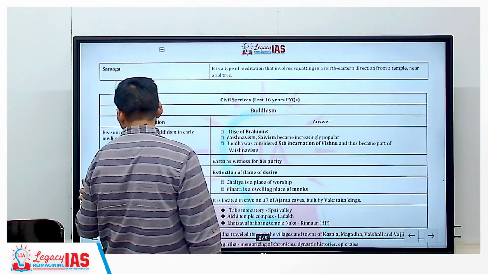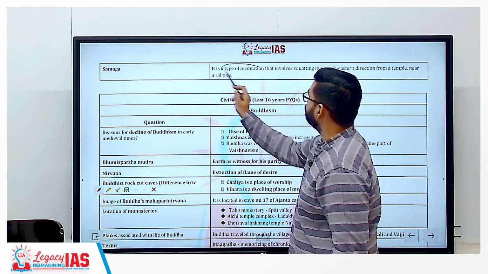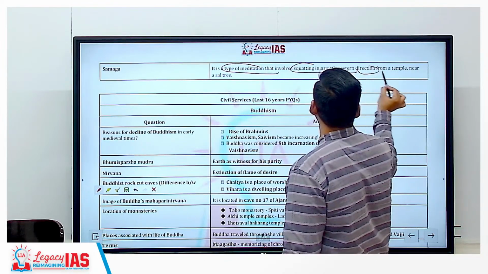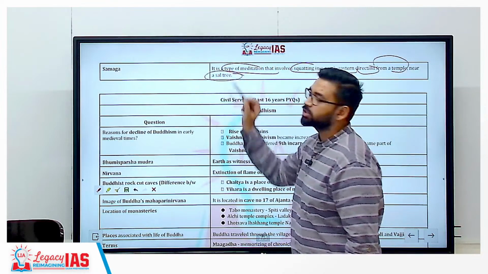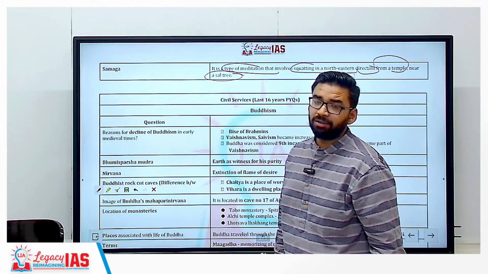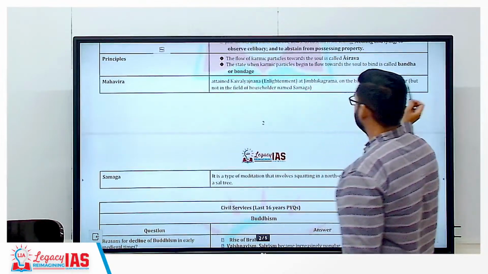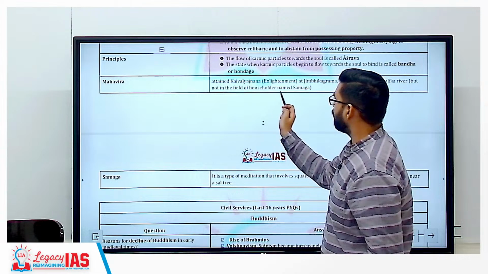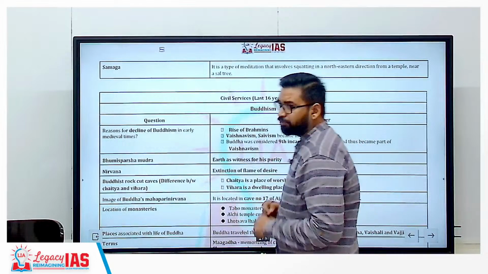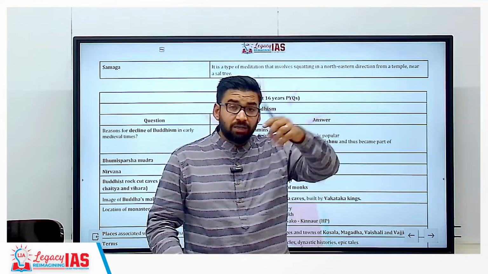Now, what is Samaga? Clear? Samaga means it is a kind of meditation. This meditation involves squatting in the northeastern direction from a temple near a sal tree. That is called Samaga. Getting my point? As you can see here, this is also associated. Now, it is not in the field of a householder named Samaga. So, Samaga is basically a type of meditation, northeast direction. Getting my point? Clear? Under a sal tree.